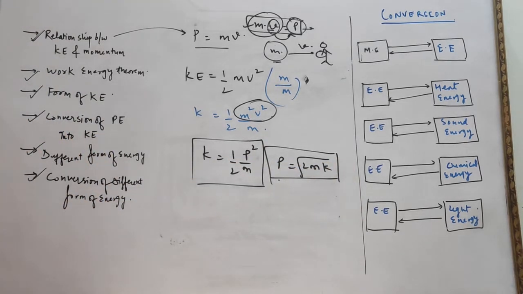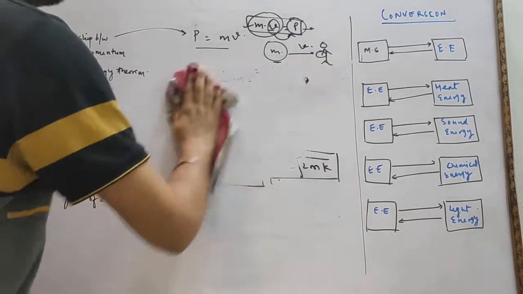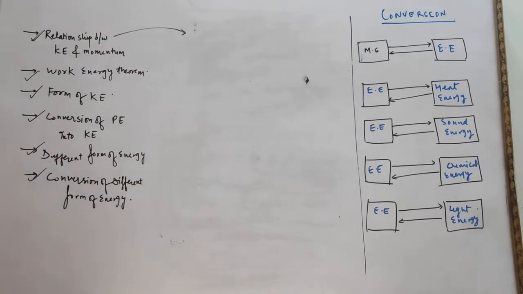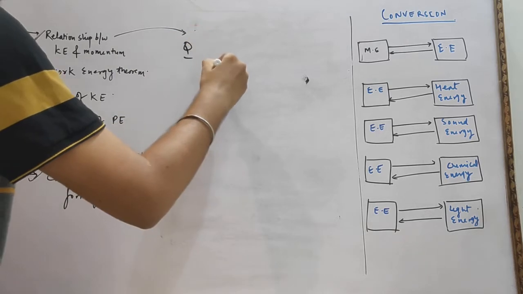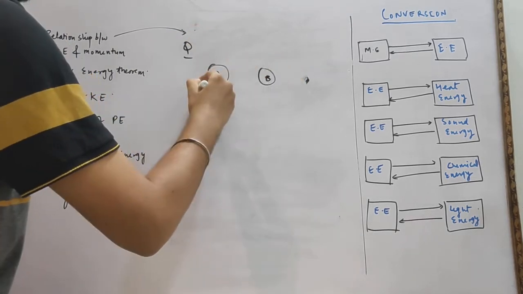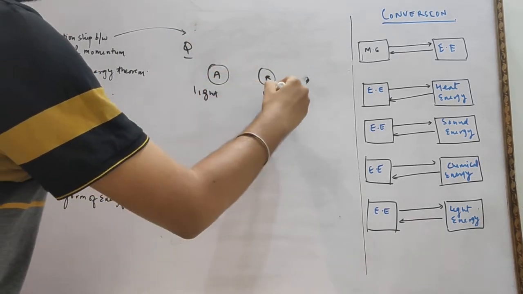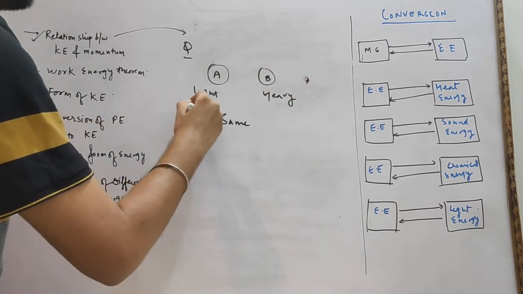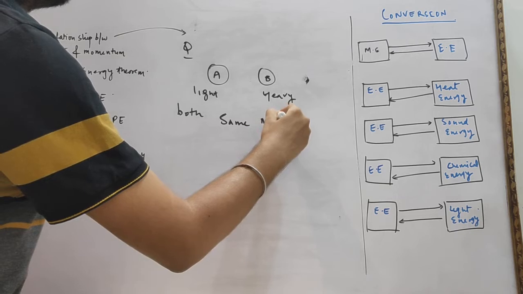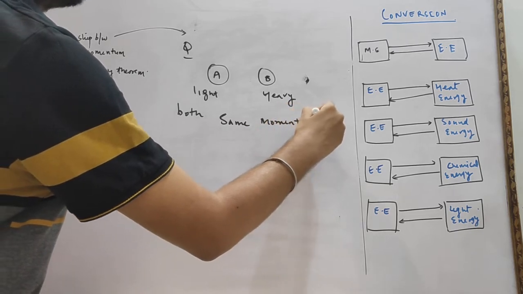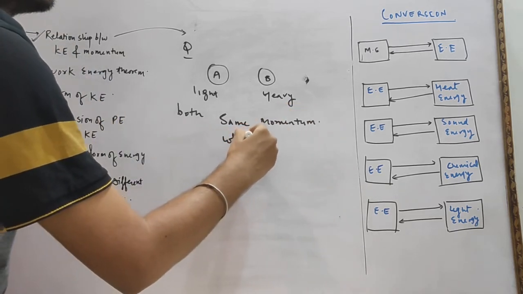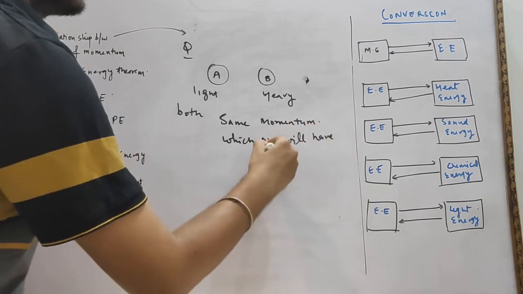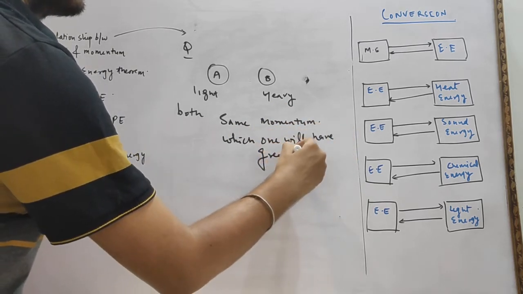One question can be asked from this topic. There are two bodies A and B. A is a light body and B is a heavy body. Both bodies have the same momentum. Which one will have greater kinetic energy?